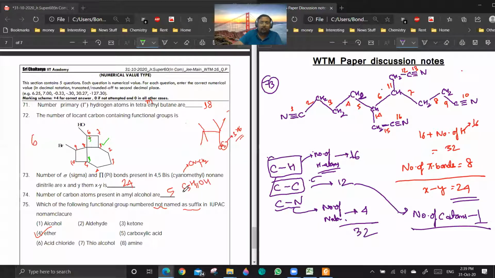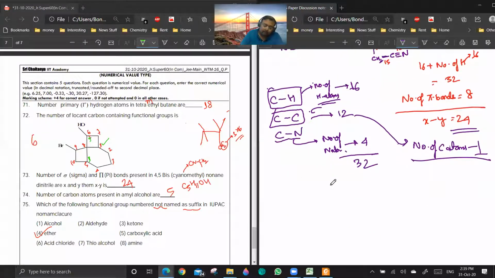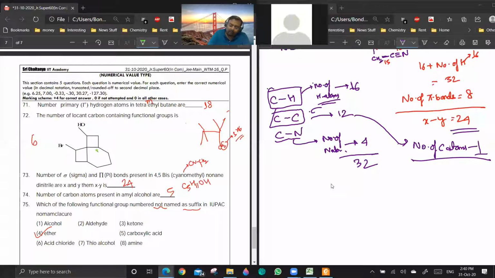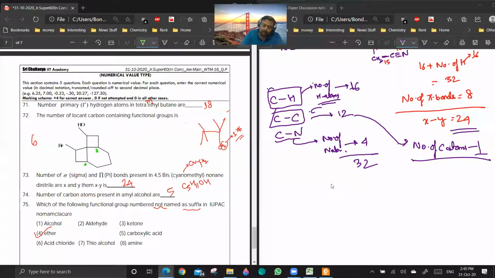72. Okay, so 72, let me. This is a question of bicyclo nomenclature. Now, these are the bridgehead carbons, right? I can start the numbering from here, or I can start the numbering from this one.